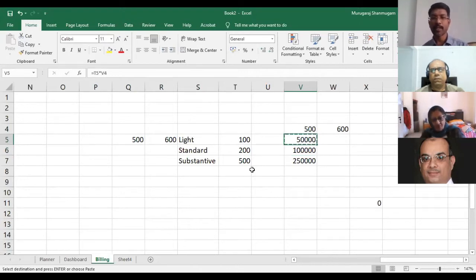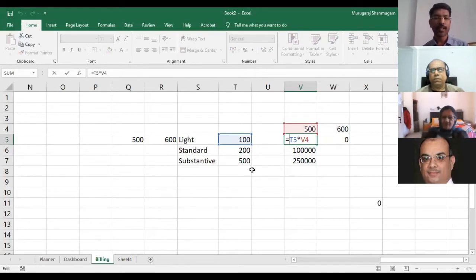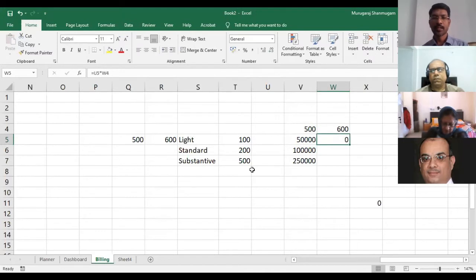If I wanted to copy that and go to the right, because I wanted to multiply that by 600 by 100, it doesn't work. So I want to move along the row, but not along the column. The column is going to be fixed. What is the column here? T. So that is fixed, but not the row.